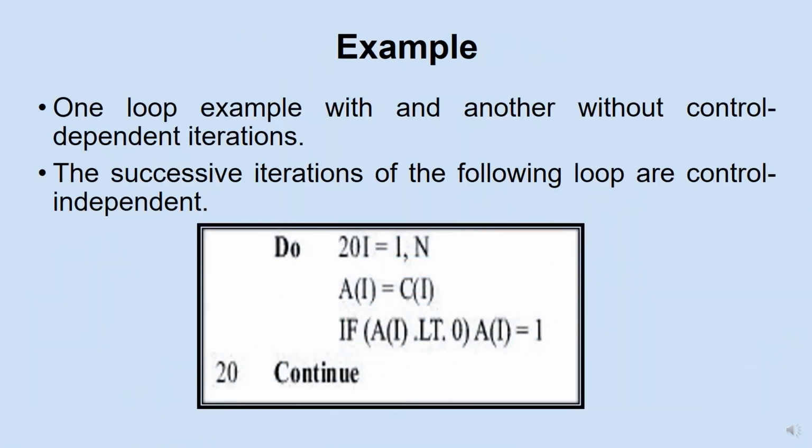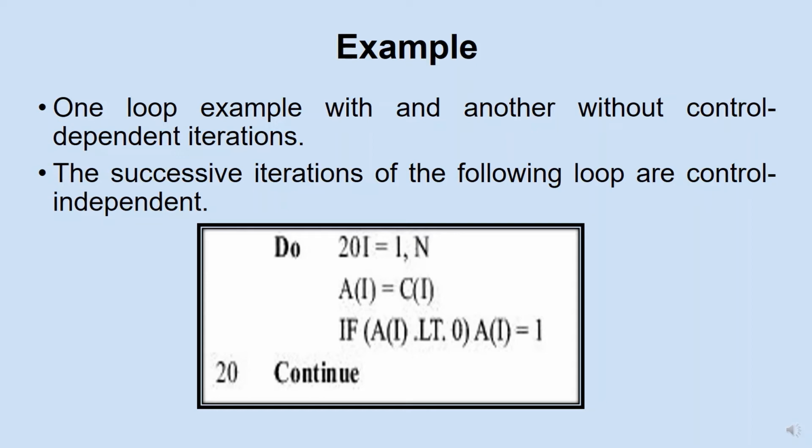Consider the following code fragment with a loop where I varies from 1 to n. Inside the loop, a of I gets the value of c of I, and a of I is compared whether it is less than 0. If so, a of I is replaced with 1.